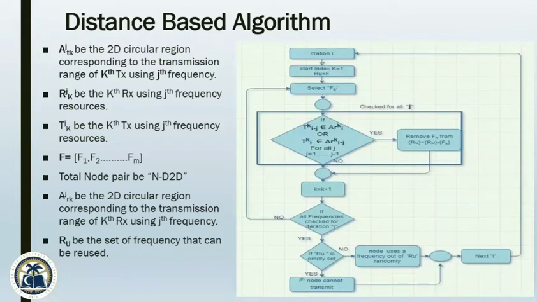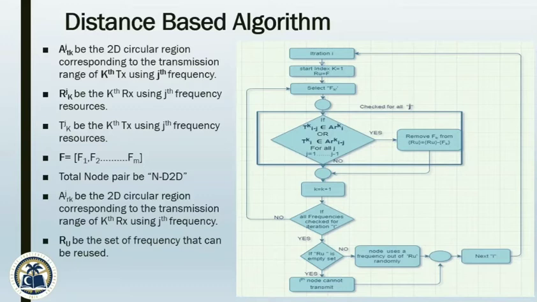My name is Isma Ayub and I'm going to explain the distance-based algorithm. Before going into that, let us see the basic theme behind this flow chart. We are providing distance-based protection to receivers, and we ensure that if another transmitter enters the existing transmission radius, then we cannot assign it a frequency that is being used in this transmission radius by other transmitters. This is our first algorithm of distributed resource allocation, and the biggest assumption in this algorithm is that every receiver node knows the location of all the nodes that are in the receiver's transmission range.